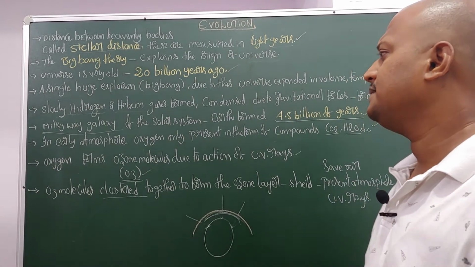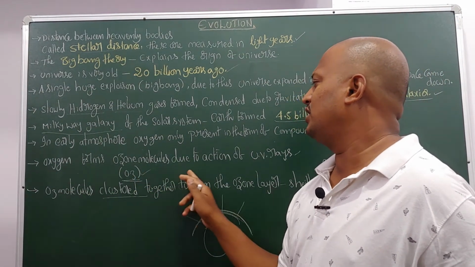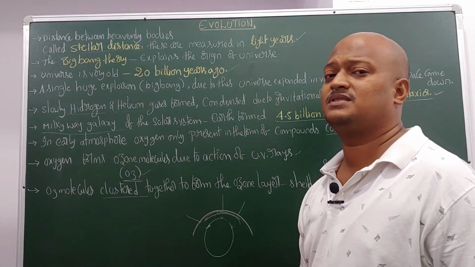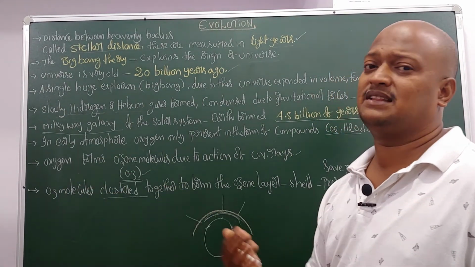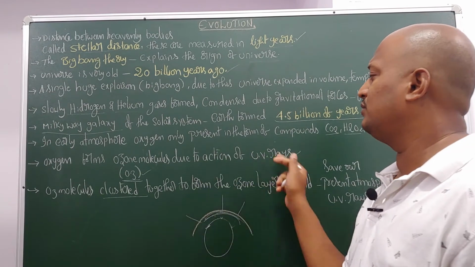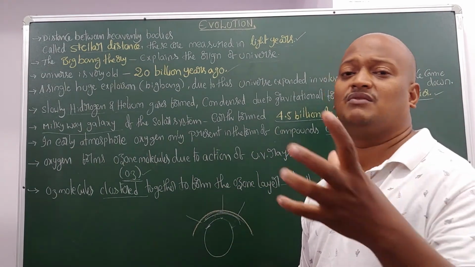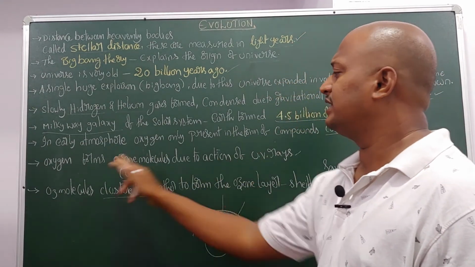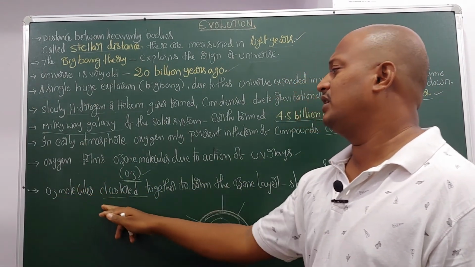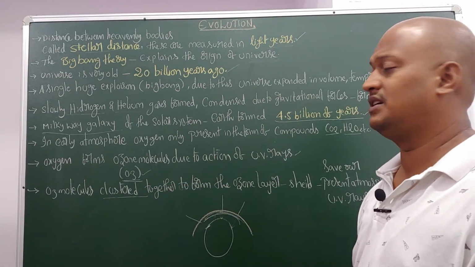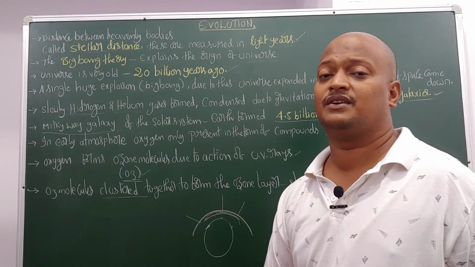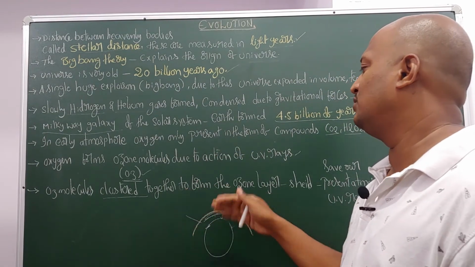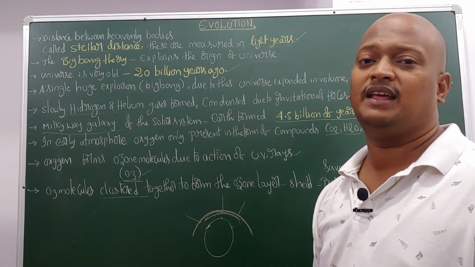So there was no free O2. Oxygen forms O3 molecules due to the action of ultraviolet rays, and once O3 molecules are formed, they cluster together to form the ozone layer.